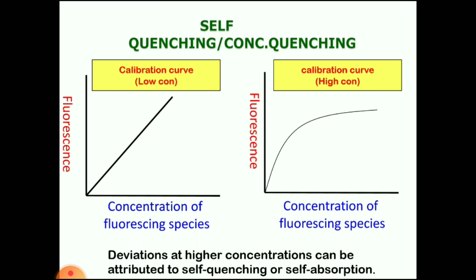So the entire emitted radiation cannot reach the detector because of the inter-circulation of emitted light. For that reason, the entire light cannot reach the detector. That's why at high concentration, a small increase in the fluorescence values will happen, or at a high level of concentration, we get constant values or a plateau.